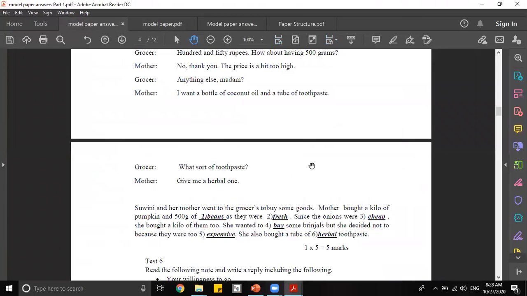That's about it, and finally I wanted to say that in test number 5 also, you have to be thorough with your reading ability as well as the vocabulary, because there are some places where you need the proper answer, a single word for that answer. So you have to be thorough with reading as well as your words, that means vocabulary. Okay, so that's all about test number 5.